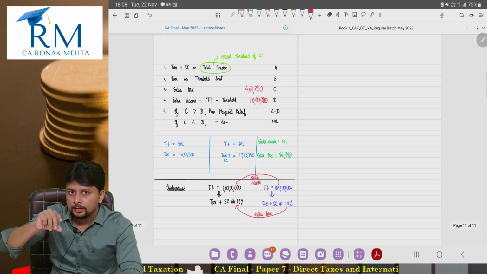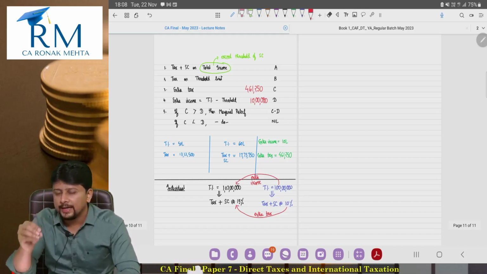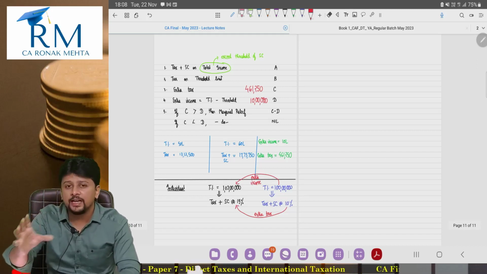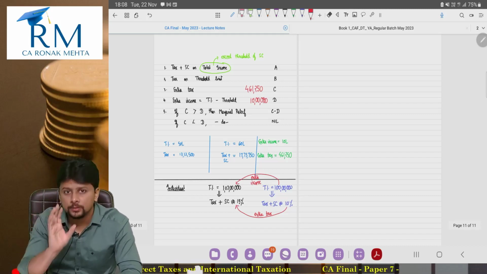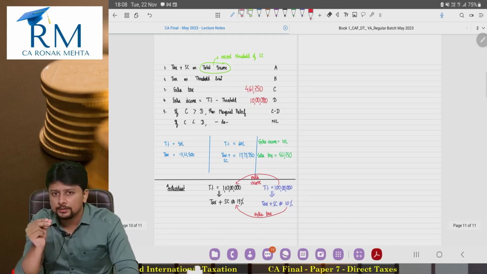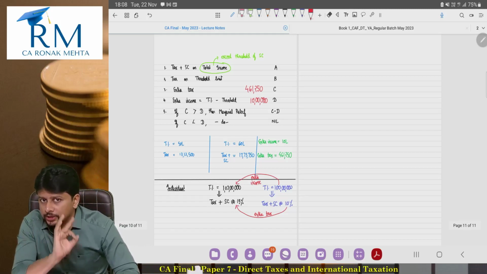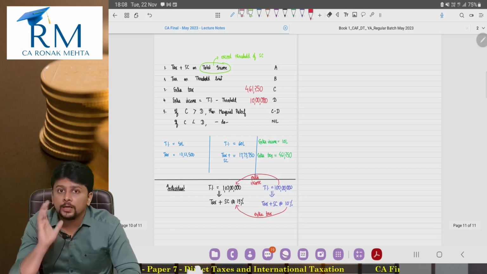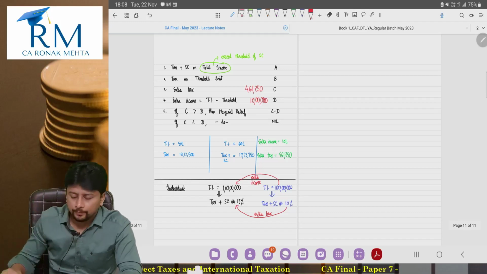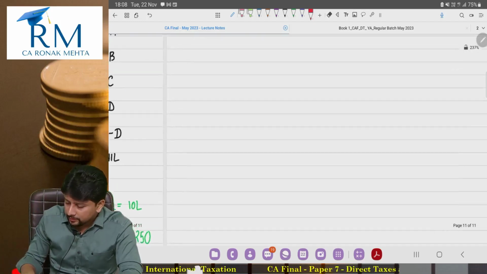But the moment you see 10 crore 1,20,000, 10 crore 75,000, 10 crore 22,000, a slight increase, the thing that should immediately click is that here maybe there is marginal relief. Let me do that working also. So this was our concept of marginal relief.